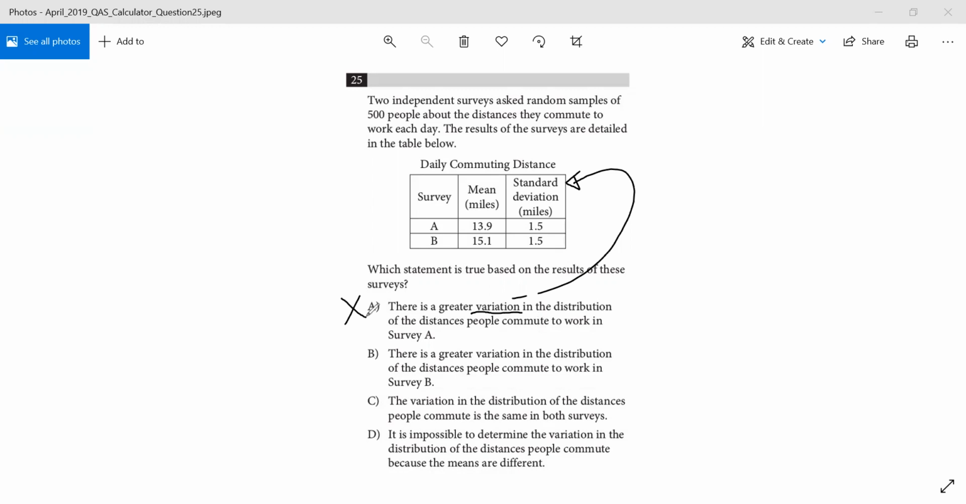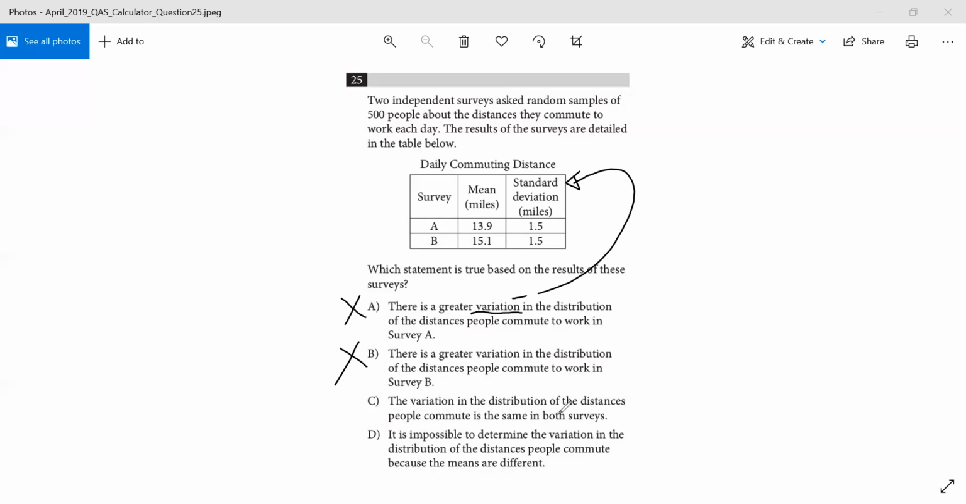Choice B says there is a greater variation in the distribution of distance people commute to work in B. Because of the same reason, this is also not correct, since the standard deviations are the same, so the variation is expected to be the same.